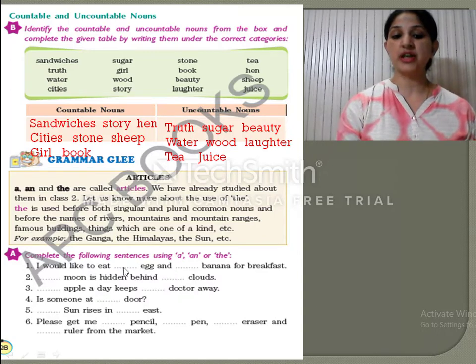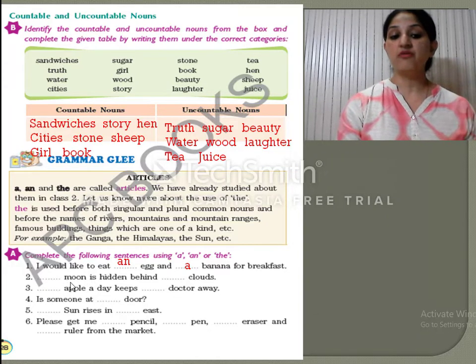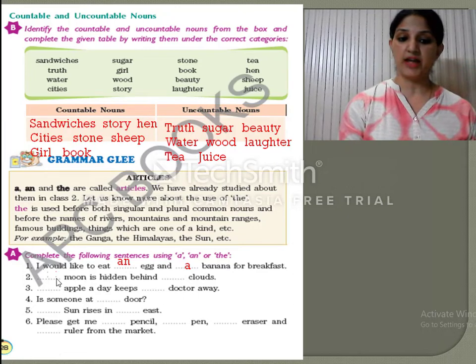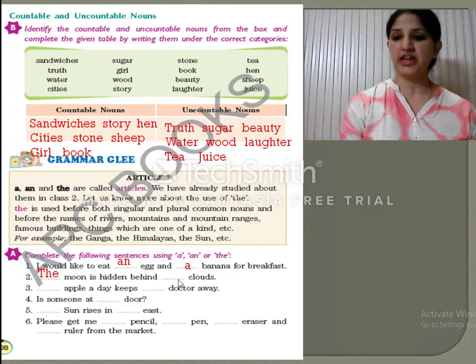So we will put an in front of egg, and a banana because it is a consonant sound. In the next sentence, dash moon is hidden behind dash clouds. So I told you, if it is a single thing of its own kind, like the moon, the sky, the stars, we will put the in front of that. And if it is a plural, I told you in front of plural, we can use only one article, that is the, not a or an.